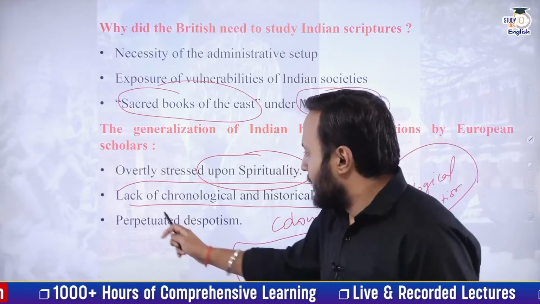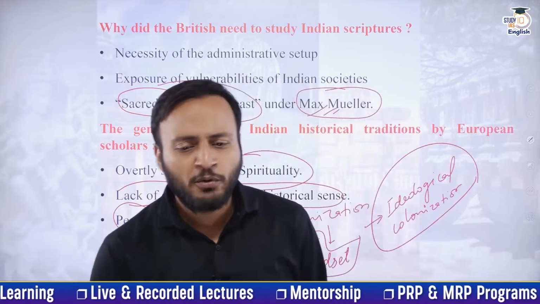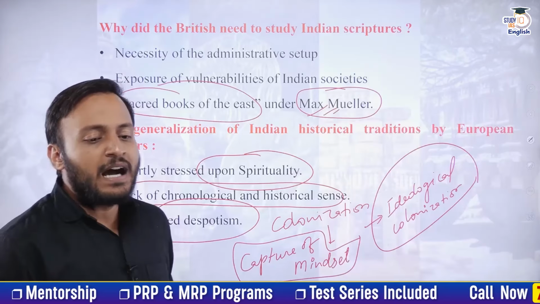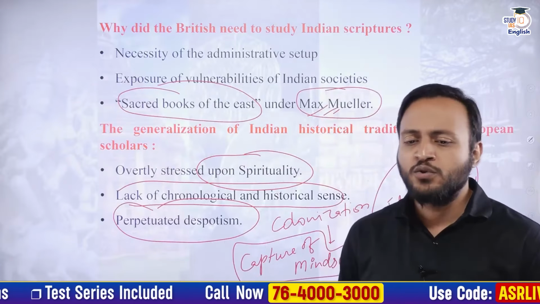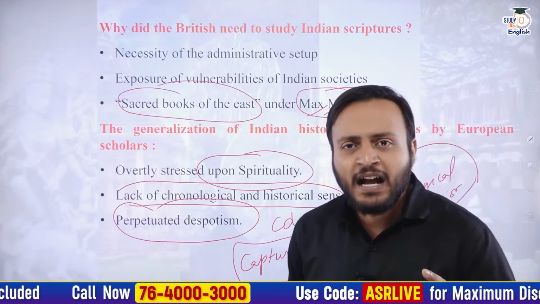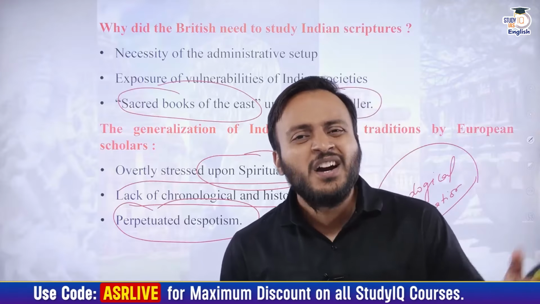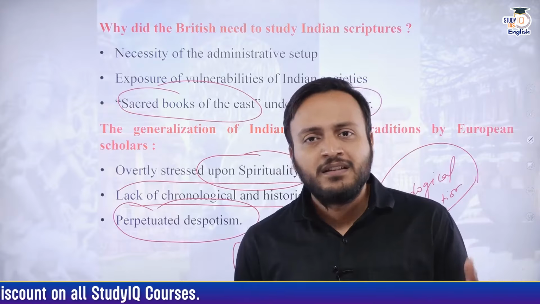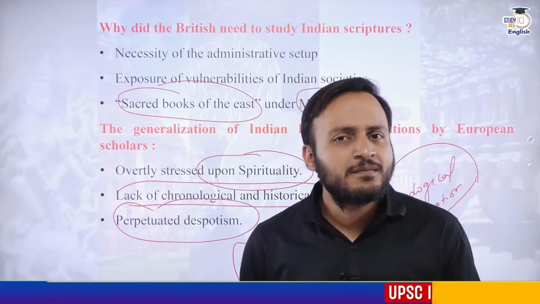Okay. Perpetual despotism. What is the meaning of this perpetual despotism? So perpetual despotism is related to the idea in which the European scholars, European historians, were saying that India and the people of India have always been subjected to autocratic rulers. India has never seen a liberal democratic history like Rome or Greece.